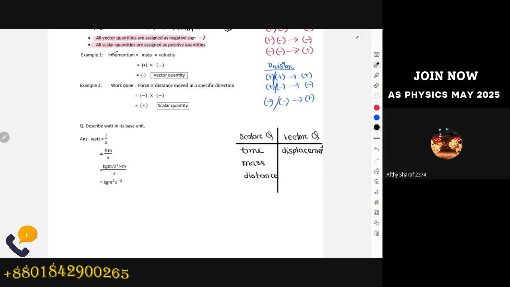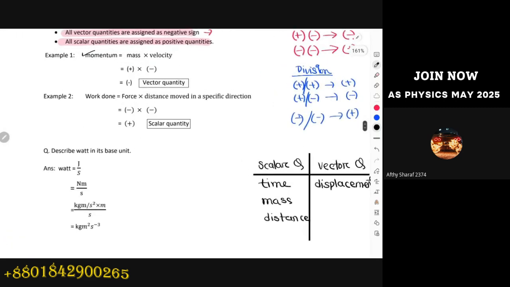Which is mass times velocity. If you remember, mass is scalar, so it will be assigned a positive sign, according to our dot multiplication assumption. Velocity is a vector, so it is assigned a negative sign. The product of minus and plus turns out to be minus, which indicates that the final sign for momentum is negative. So if the final sign for momentum is negative, then obviously this is a vector quantity.